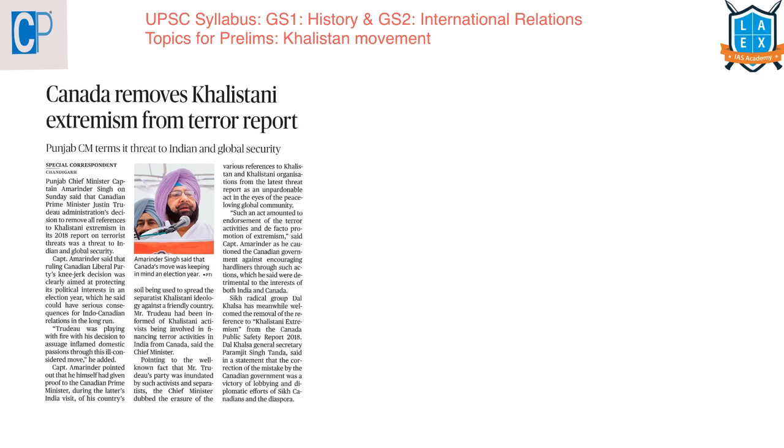The next article is Canada removes Khalistani extremism from terror report. This article comes under GS paper 1 under the topic of history as well as GS paper 2 under the topic of international relations. Here the Canadian government has removed a reference to Sikh extremism. In 2018, the Canadian government published a report known as the 2018 Public Report on the Terrorism Threat to Canada.